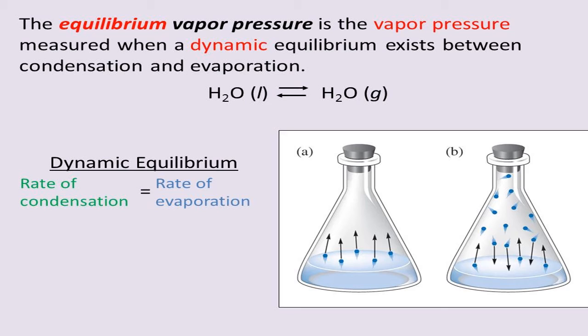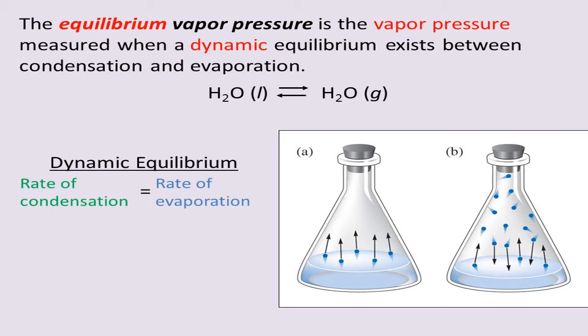At that time, how much pressure is there due to the vapor or the gas in the closed container? That pressure is called the pressure of that vapor, and it is known as vapor pressure. So vapor pressure means: first you keep the liquid in the closed container. It converts into vapor or gas. A time will come when it reaches equilibrium. At that time, whatever pressure the vapor exerts is called the vapor pressure of that liquid.